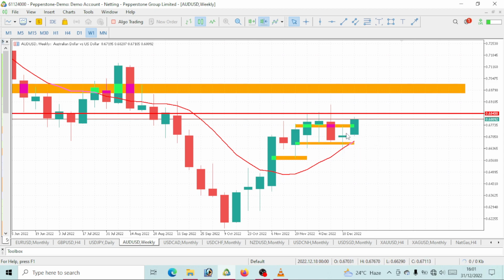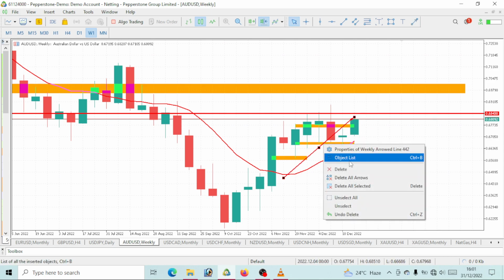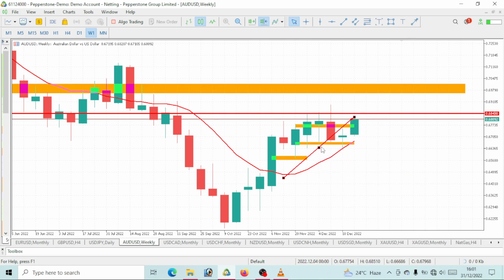You can also see it is trading above the 10 period moving average on the weekly time frame. So it does not make sense for you to go ahead and sell when you are seeing on the weekly time frame price is giving an uptrend move, and you can also see it's trading above the 10 period moving average. Does it make sense for you to go ahead and sell? Definitely not.